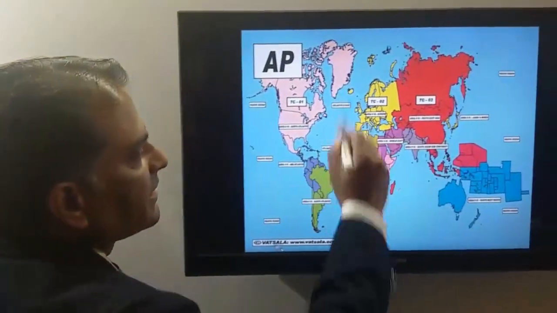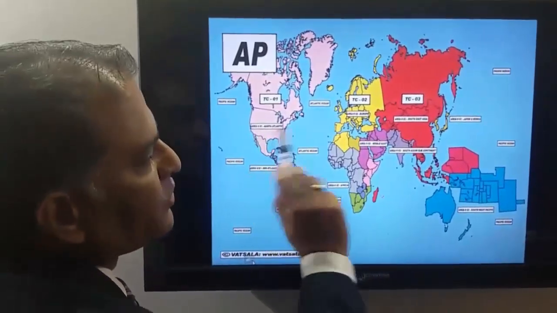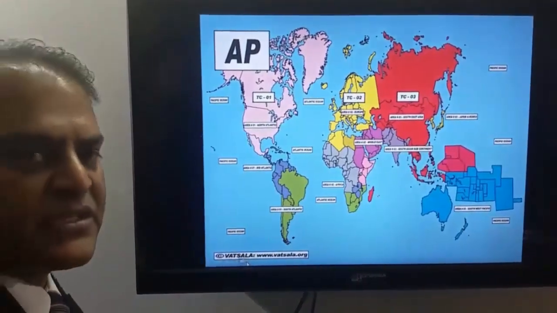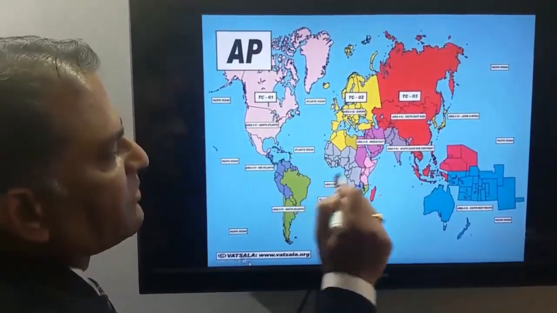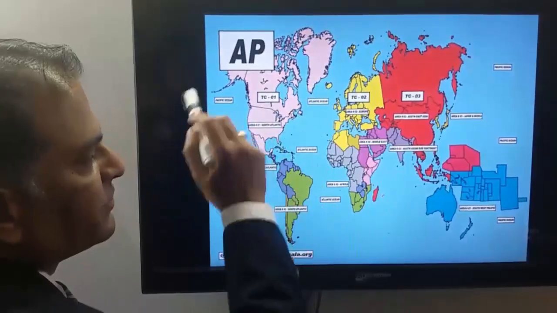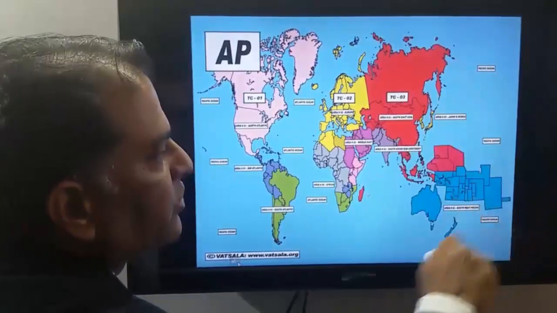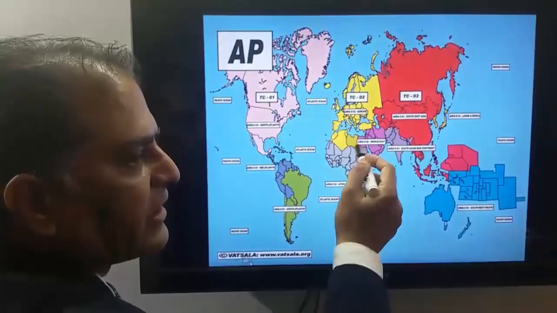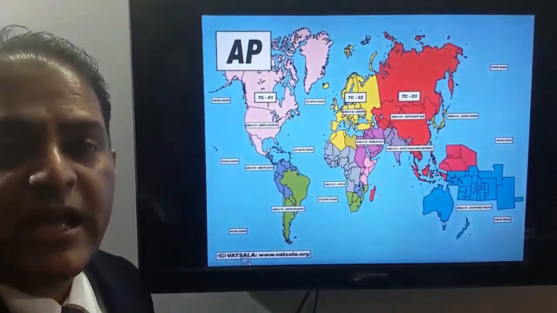Now this one is Atlantic Ocean and this one is Pacific Ocean. When our passenger is crossing both the Atlantic and the Pacific Ocean, in that case we have to consider the global indicator AP. Let's say for example your passenger is traveling from area 2 to area 1 and then area 1 to area 3, or area 3 to area 1 and from area 1 to area 2. In that case we have to consider the global indicator AP.